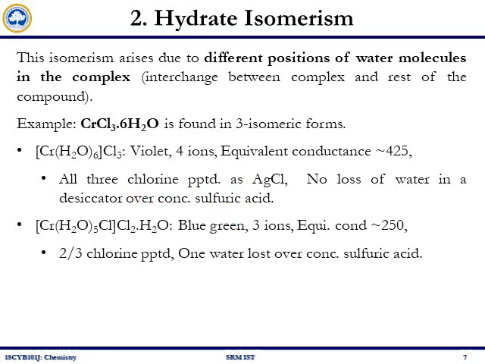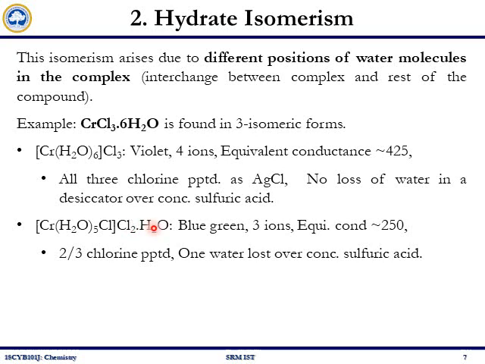Similarly, I can have a coordination compound where the chromium is coordinated to 5 water molecules and 1 chloride in the inner sphere, and in the outer sphere it has 2 chlorides and 1 water molecule.